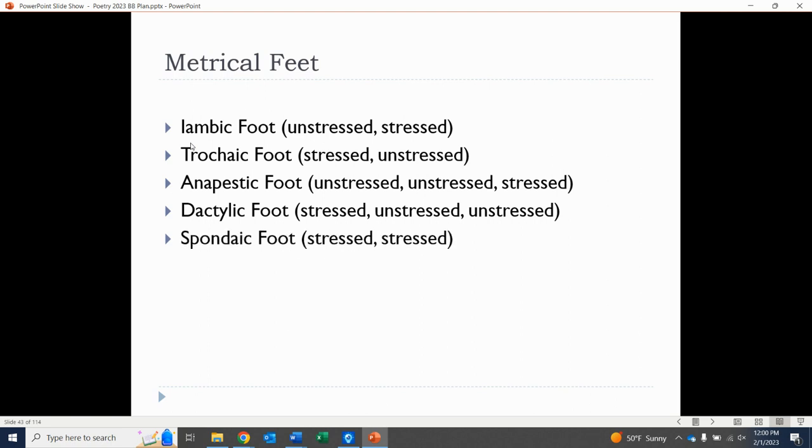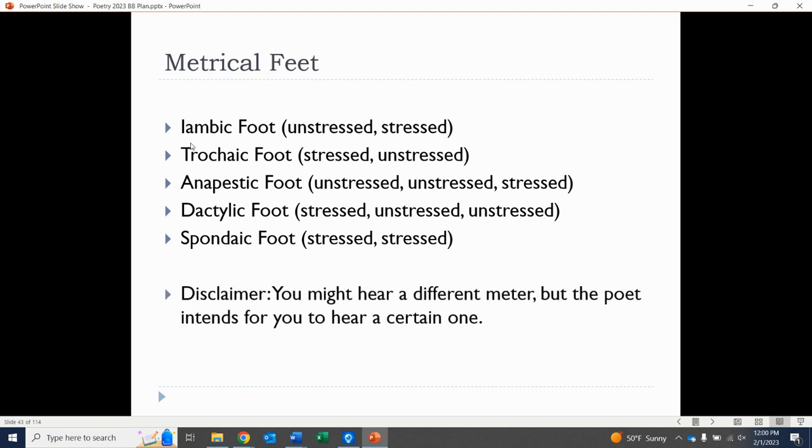And then there's the spondee, or as we call it, the spondaic foot. And this is stressed, stressed. It's just both really intense stresses there. So that's the spondaic foot. Typically, you see these when it's like a refrain or something in a poem. It's just a very short line, maybe a couple syllables, and it's all stressed. It's just very intense. But yeah, that's what you want to know.